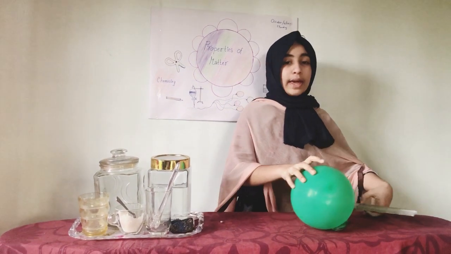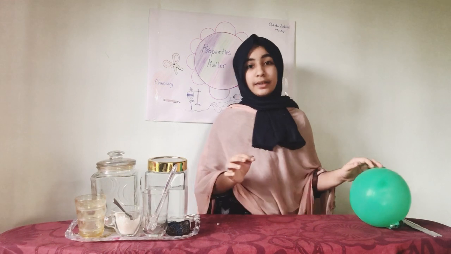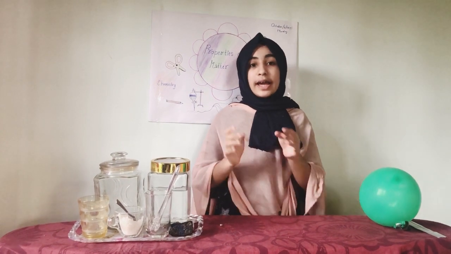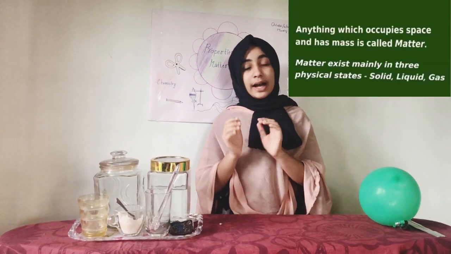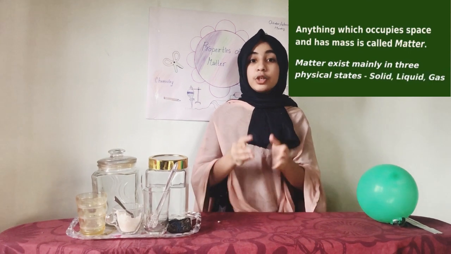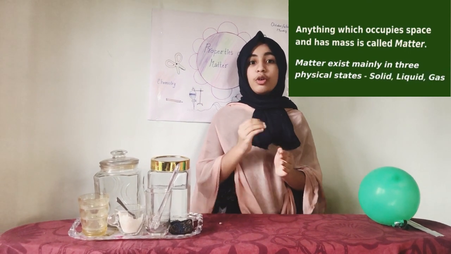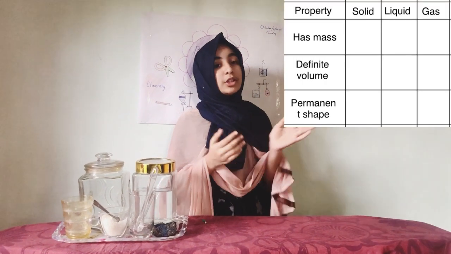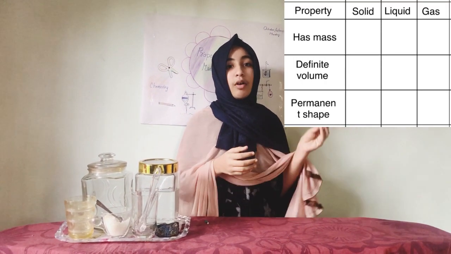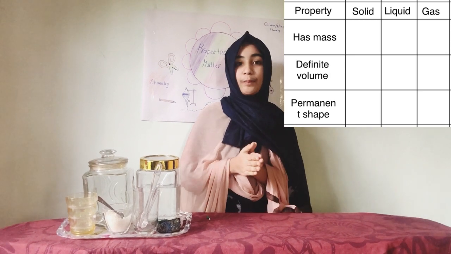So now we get what is matter. Matter is anything that occupies space and has mass. Here we did three activities to know the properties of matter. From this also we get what is matter. And now we can complete a table activity. Here is your table. You want to complete this based on all the experiments we did.